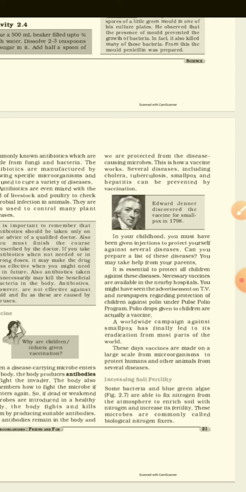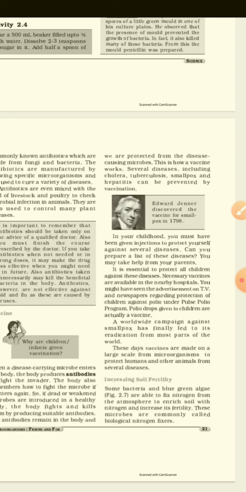On giving the polio vaccine, the body is prepared chemically and the polio virus becomes inactive, so the body can fight against it.